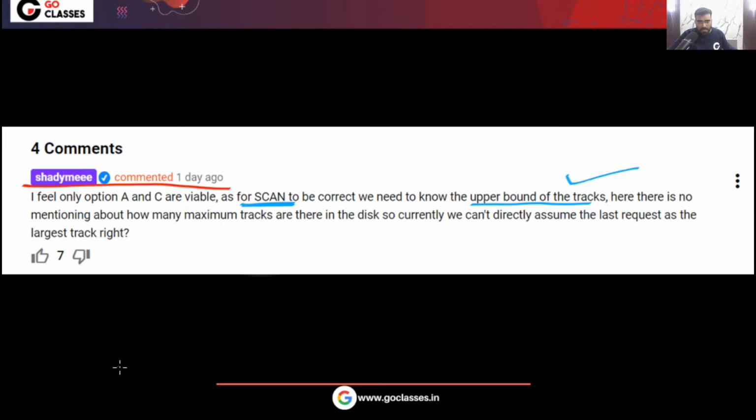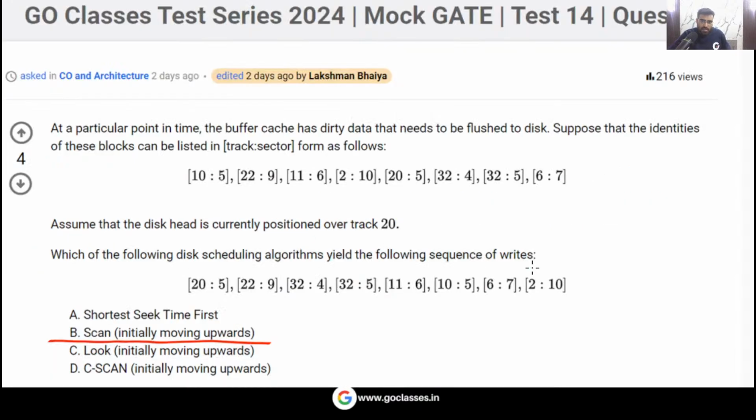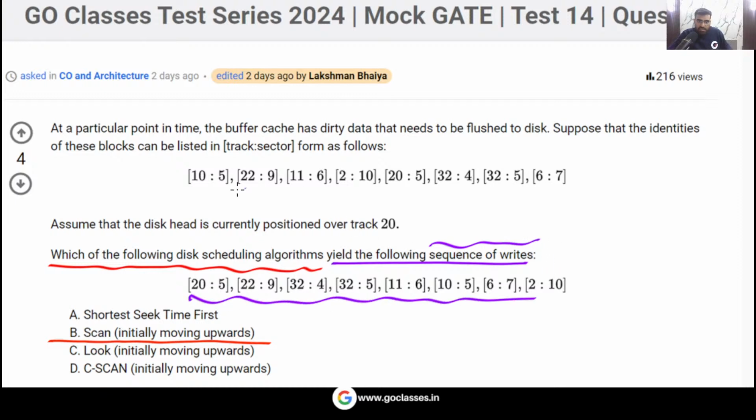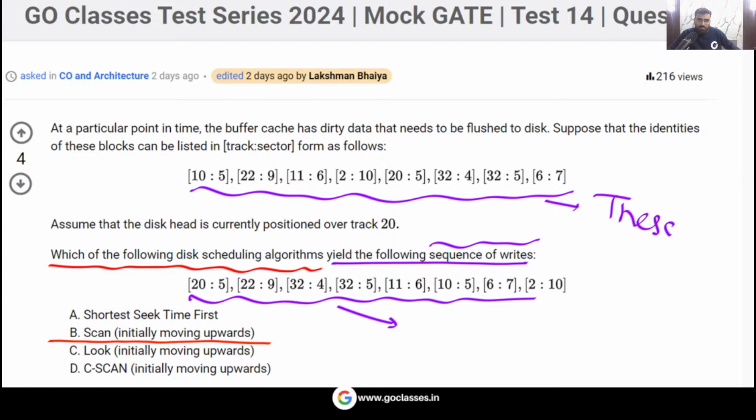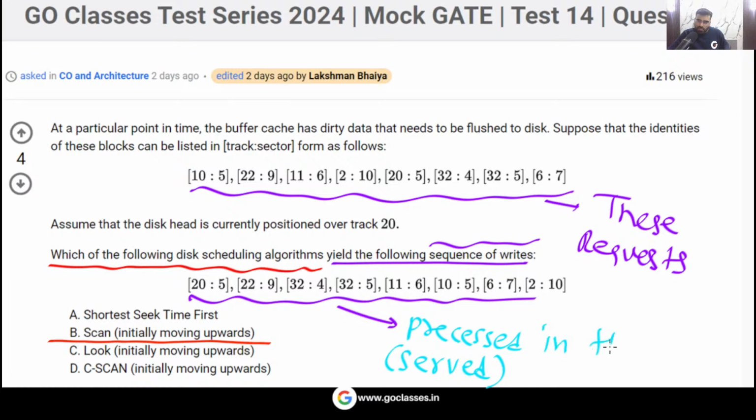But is it necessary? We are not asking the number of seeks, yes or no? We are not asking that. The question is asking which of the disk scheduling algorithms yield the following sequence of writes. Means in this order they will write. These requests will be processed in this order. The question is asking that these requests will be processed, or served, in this order.